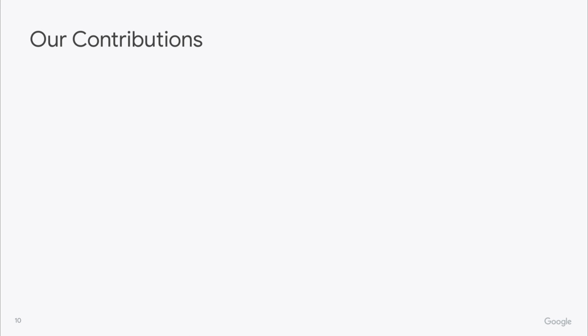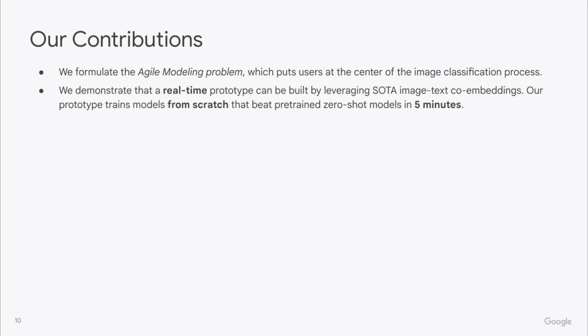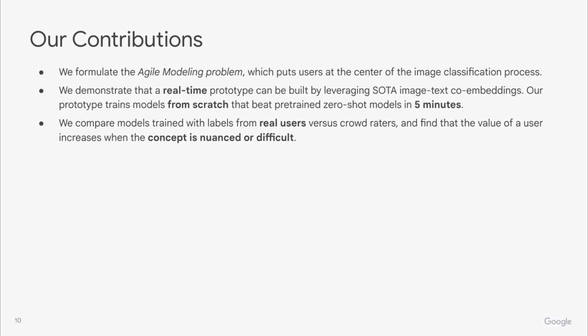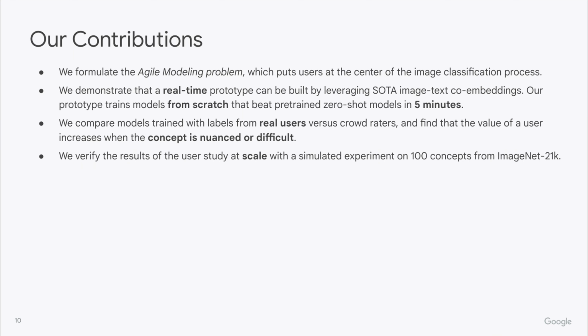Finally, to summarize our contributions, we formulate the Agile modeling problem, which puts the user at the center of the image classification process. We demonstrate that a real-time prototype can be built by leveraging state-of-the-art image text co-embeddings. Our prototype trains models from scratch that beat pre-trained zero-shot models in 5 minutes. We compare models trained with labels from real users versus crowd raters and find that the value of a user increases when the concept is nuanced or difficult. Finally, we verify the results of the user study at scale with a simulated experiment on 100 concepts from ImageNet.